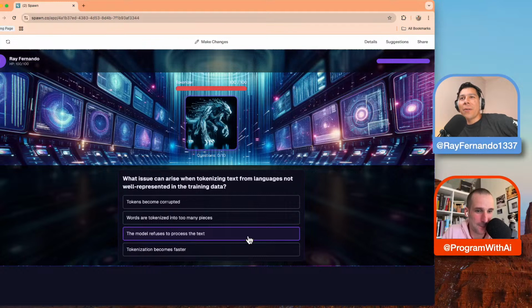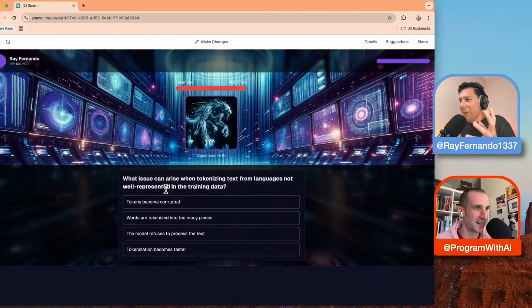Let's see. So what issue can arise when tokenizing text from languages not well represented in the training? Words are tokenized into too many pieces. Tokens become corrupted? No. This doesn't make any sense. The model refuses to process the text? No. Tokenization. This is actually kind of relevant for programming as well, by the way. I can show some after that. So I don't think it's this, and I don't think this. Well, tokenization. I don't think I really understand what the question is. This is kind of my dyslexia part, which I hate so much because I don't really understand what the question is.